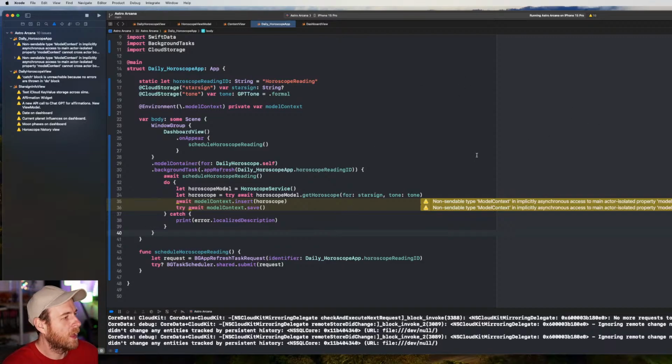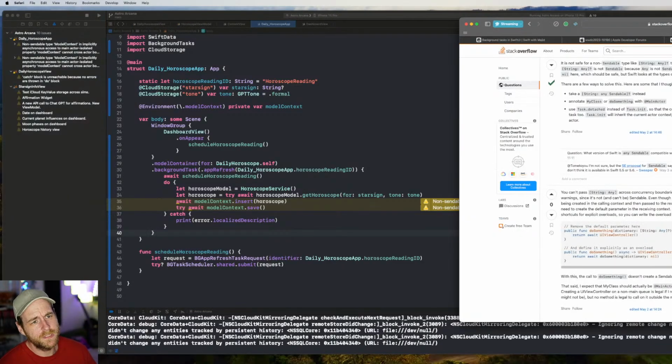So that'll work. And I think the notification should have a little bit of text from the horoscope that was fetched. So we'll take a look at that. Maybe we can make more of a dynamic notification, something that's a bit more interesting to look at, that will encourage people to tap on it.